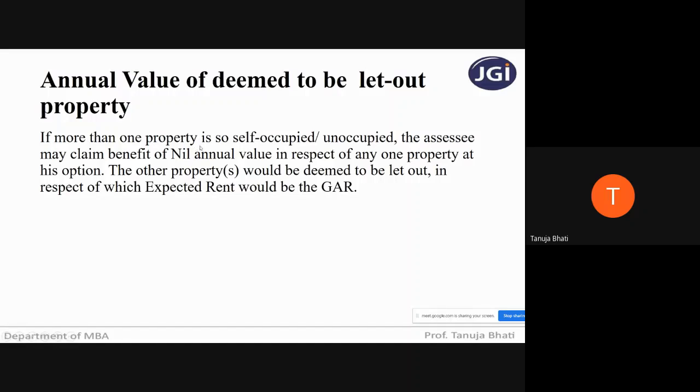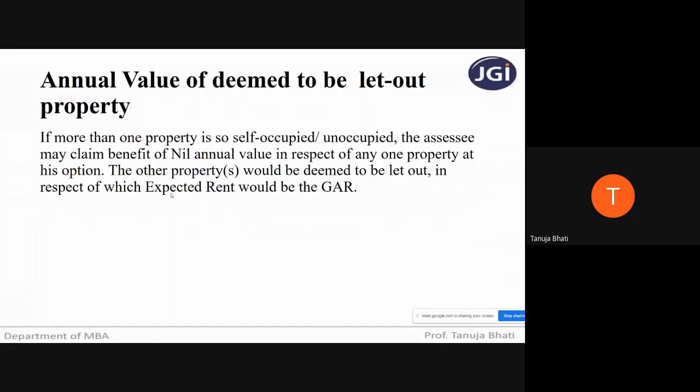If more than one property is self-occupied or unoccupied, then it will be considered as deemed to be let out property. The assessee can claim benefit of nil annual value in respect of any one property at his option, and the other properties would be deemed to be let out in respect of which expected rent would be the